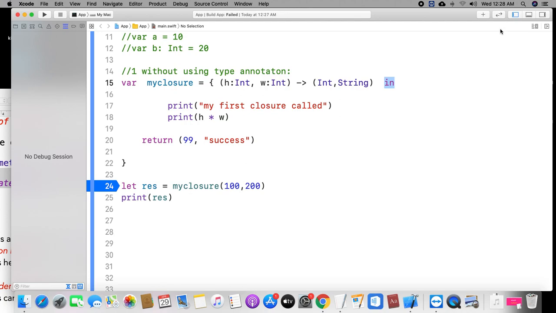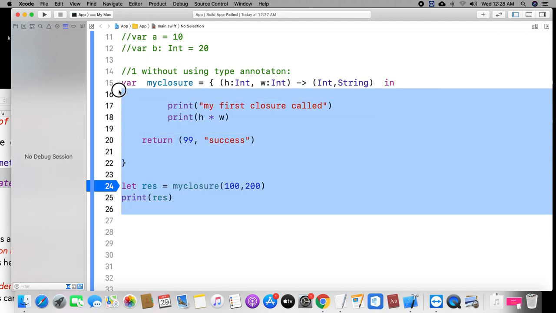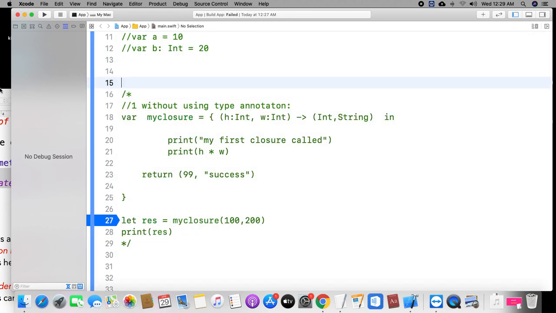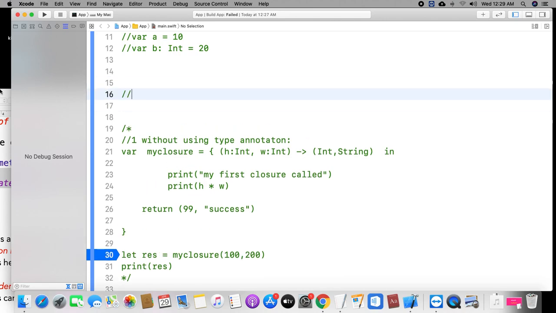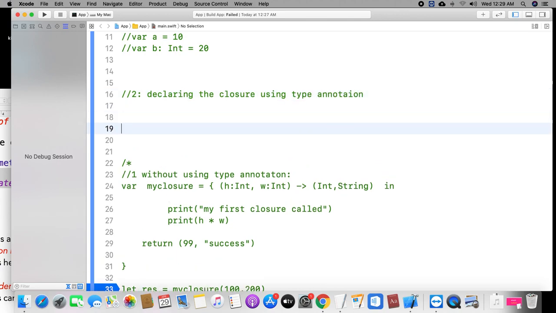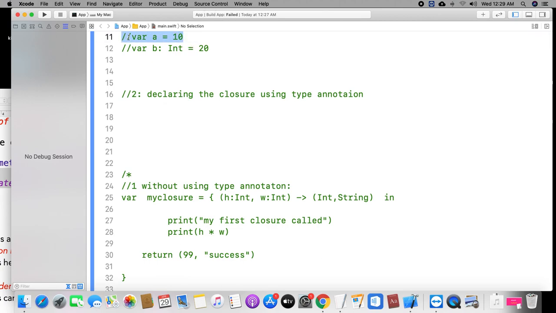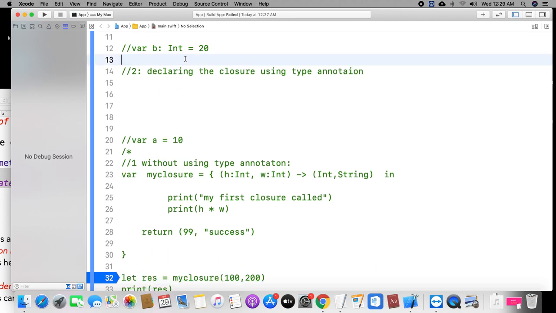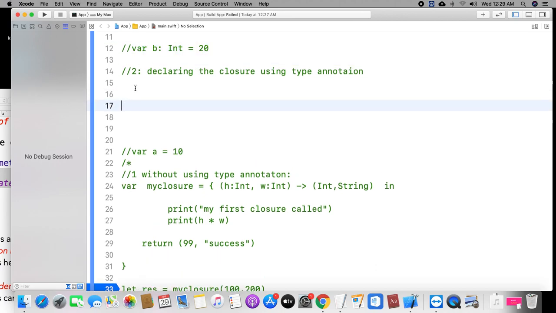Okay, that's it. Now we can declare the closure using the type annotation. I am just commenting this out, I don't want to delete it. The second concept is declaring a closure using the type annotation. The earlier concept was without type annotation, like this. Here we declare the type annotation like a variable, with the type like this.